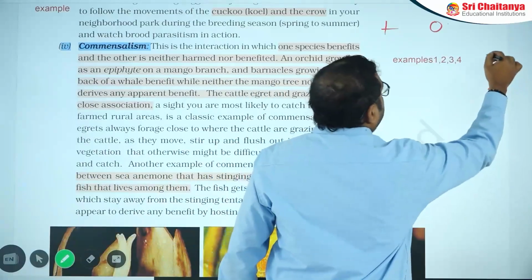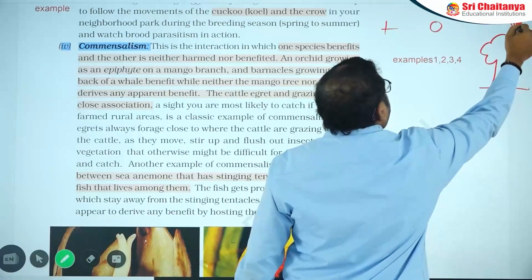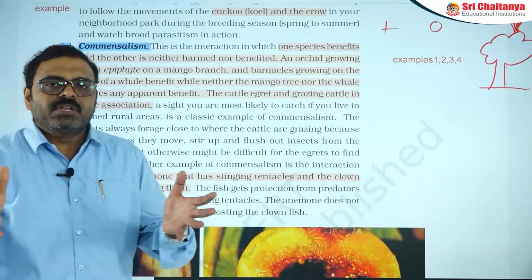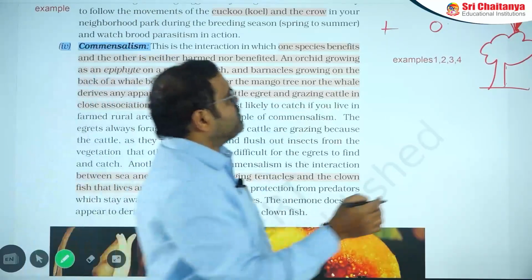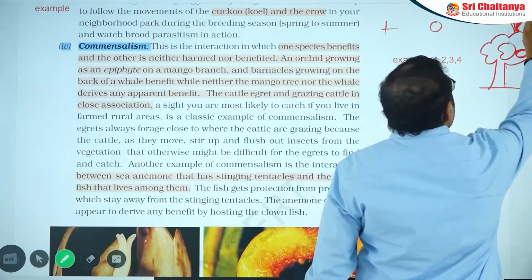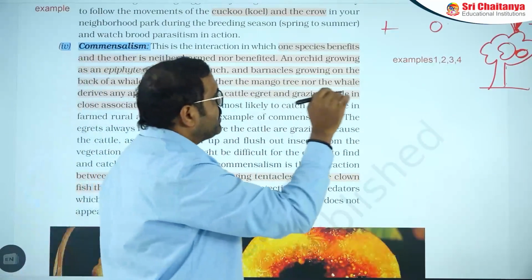Here the mango plant gives shelter to the orchid, which uses the mango plant to expose its body surface to sunlight. So the mango plant is 0 and the orchid is plus, getting the benefit.